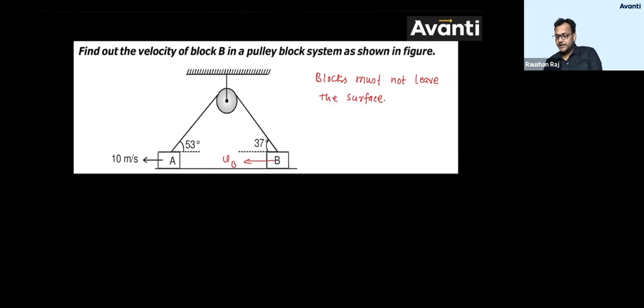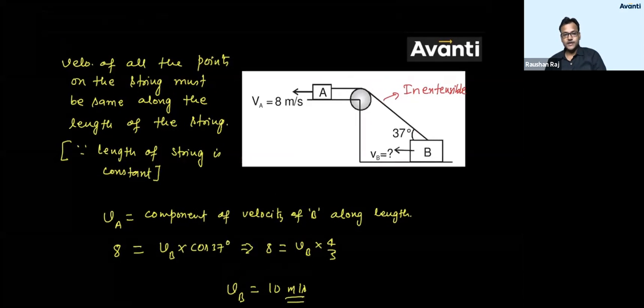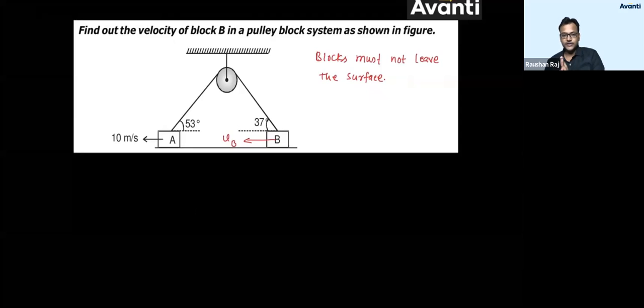Guys, as I have written it here, velocity of all the points on the string must be same along the length of the string. So component of velocity of all the points along the length of the string must be same.